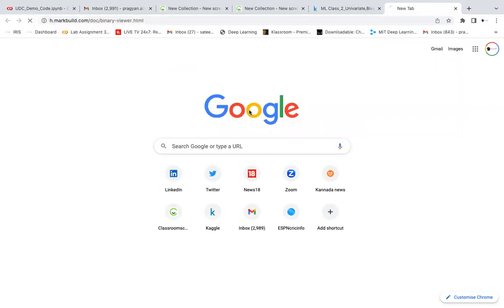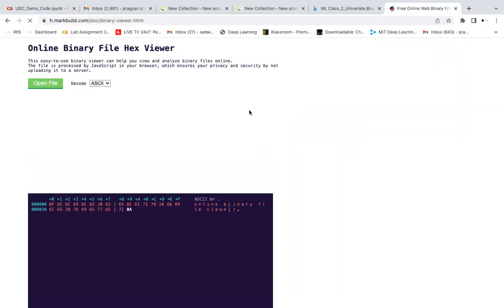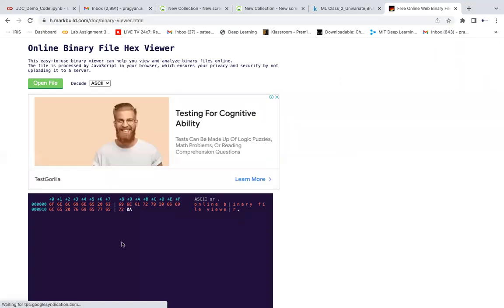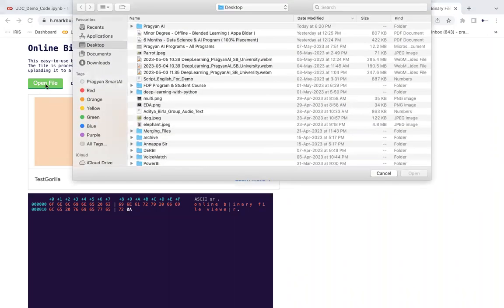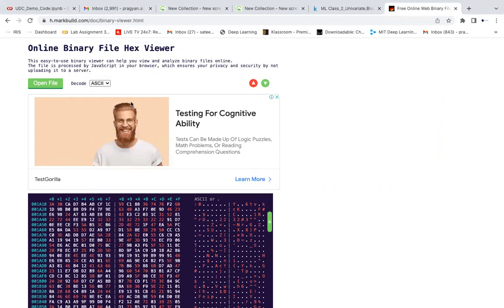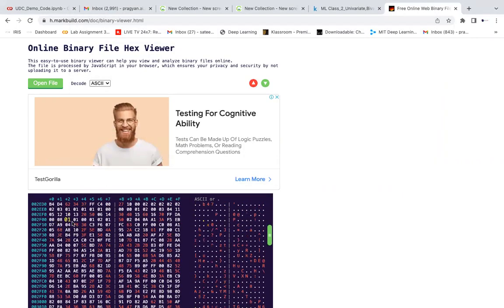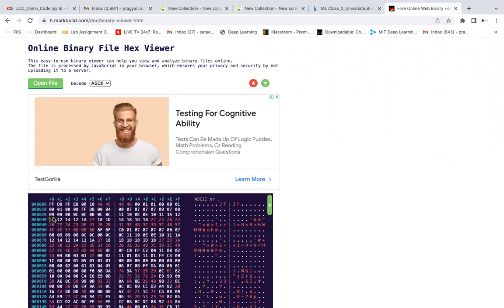So let me show you one tool. I just wanted to showcase how exactly an image looks. For electronics students, I think they already know. But for IS or CS guys, let me try to open one parrot image. This is a JPG image. When you see that, everything will be stored as binary numbers. If you see, everything there is binary values.